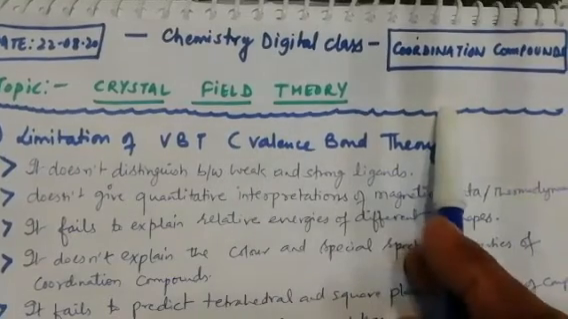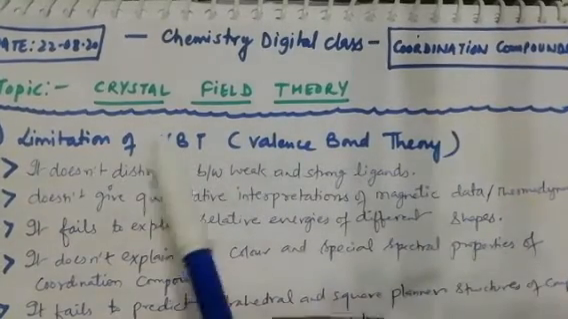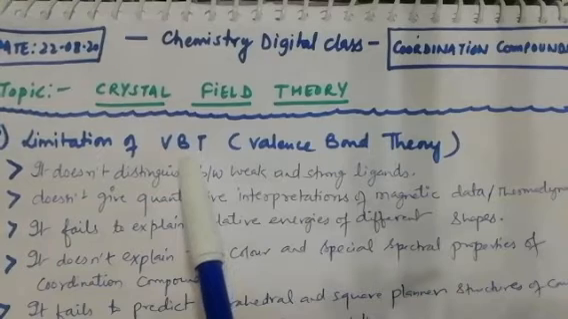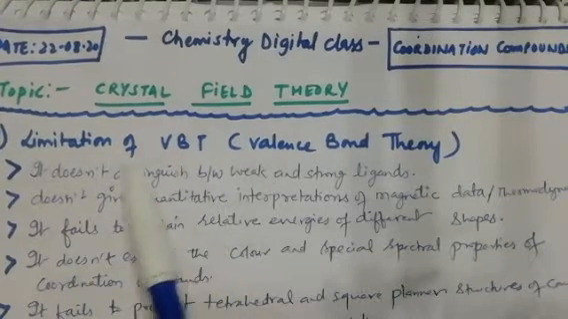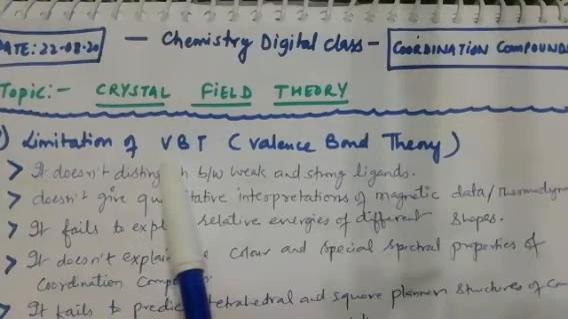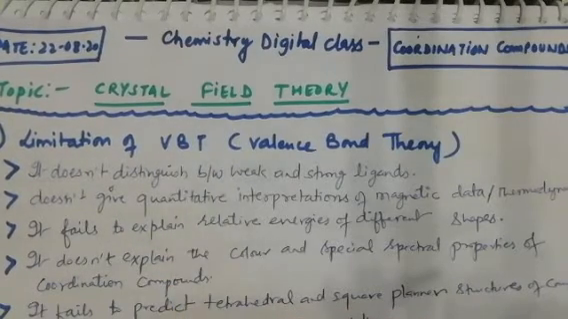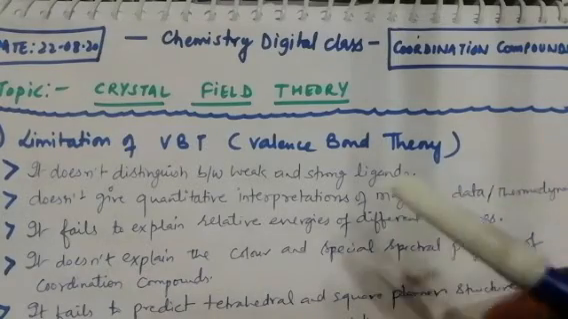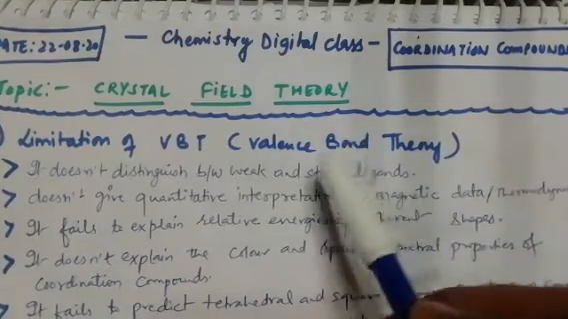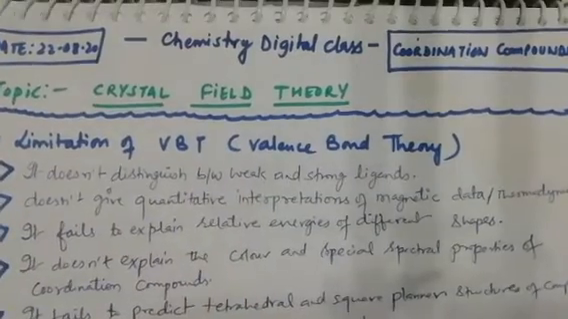As we are doing our coordination compound chapter, last day we did valence bond theory, and I hope you understood how to calculate it. Although there are some advantages of valence bond theory, that it gives information about the bonding, structure, geometry, and its hybridization, side by side, there are some limitations of valence bond theory.